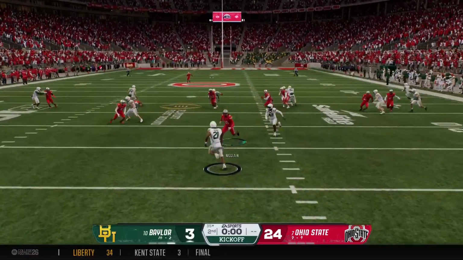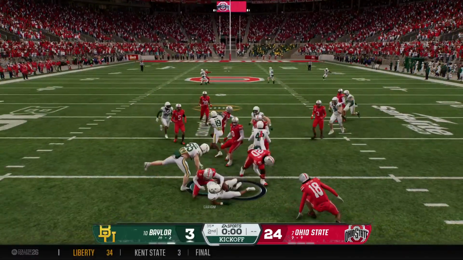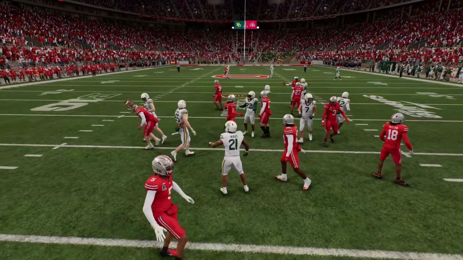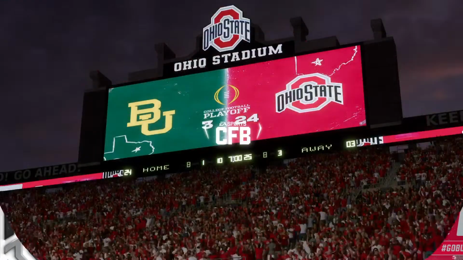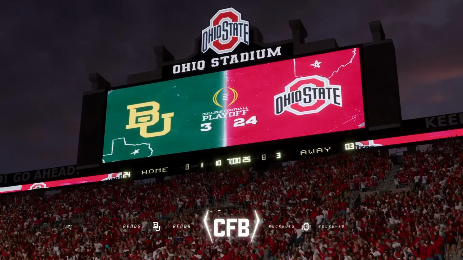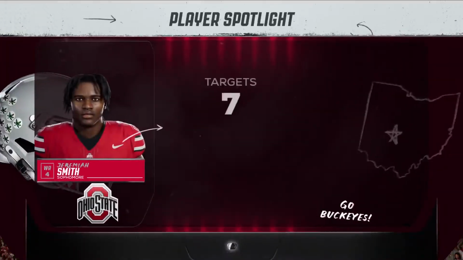He's going to return it from near the goal line. And the coverage team brings him down as the clock runs out in the first half of play. And that will do it for the first half here. Kevin Connors now has our halftime update.